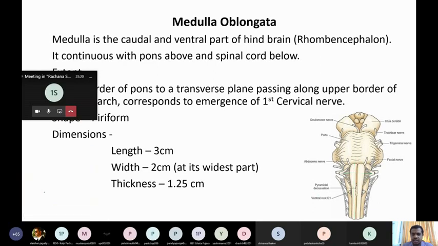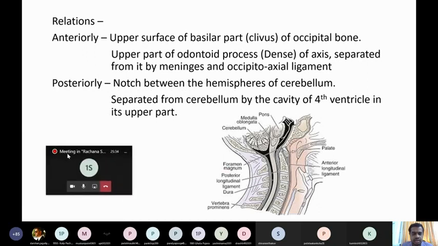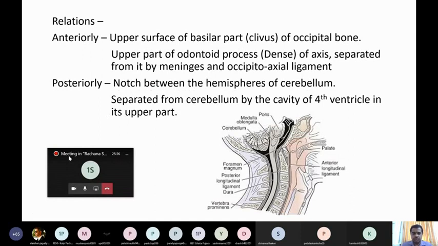It extends between the lower margin of the pons to the upper border of the posterior arch of first cervical vertebra, which corresponds to the emergence of first cervical nerve. Now we know the position, location, extent, shape, and dimension. Now we'll see what are the structures which are related to the medulla.